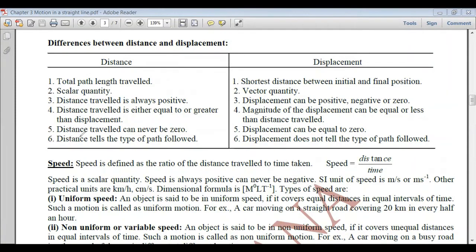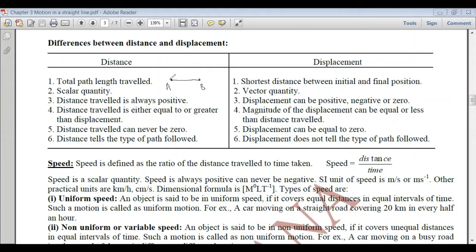The next is distance tells the type of the path followed, whereas the displacement does not tell the type of the path followed. So if it is given that this is the total path length, we know along which path it has moved. But if the displacement is given, we cannot know what the type of path followed is. For example, it is given that the displacement is AB.